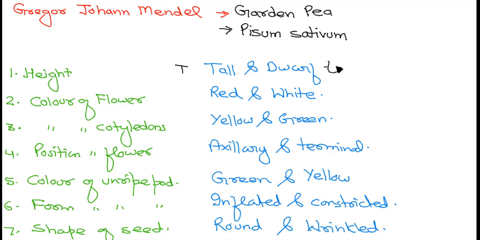Like red, white, yellow, green, axillary, terminal, green, yellow, inflated, constricted, round, wrinkled. Like this. Okay? Any doubt with it? No, ma'am, no doubt. Great.